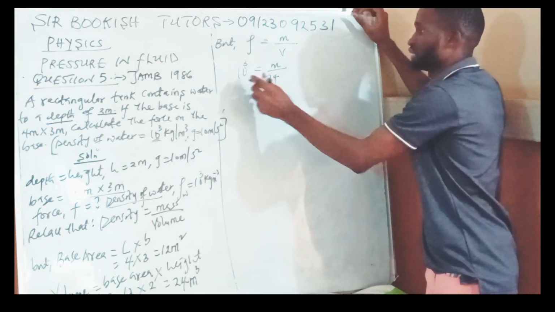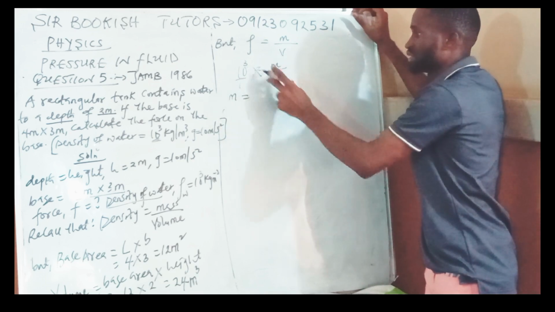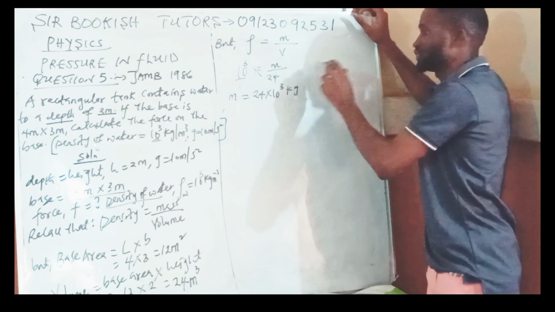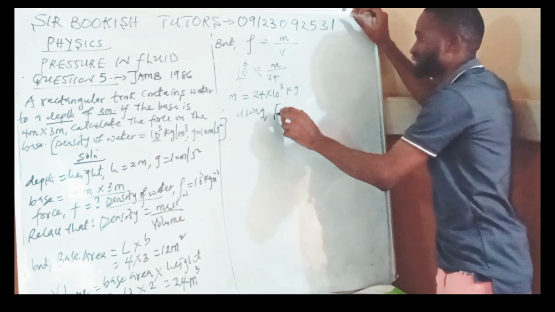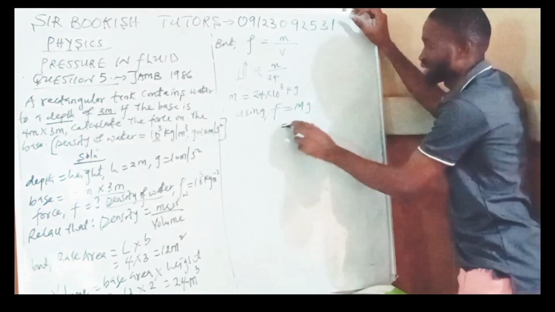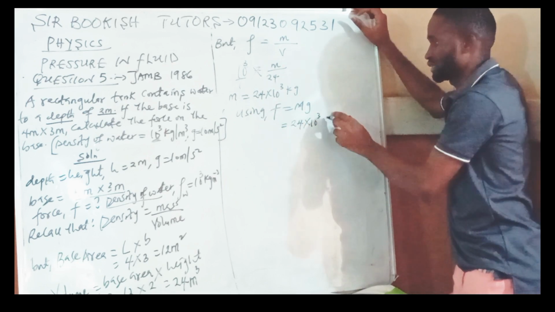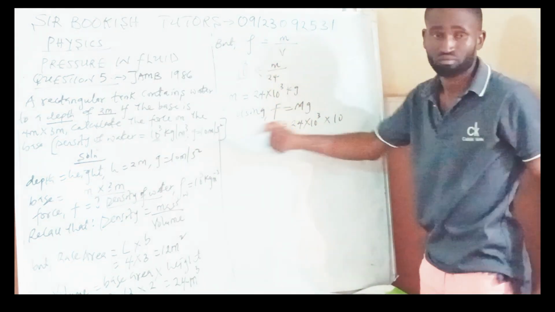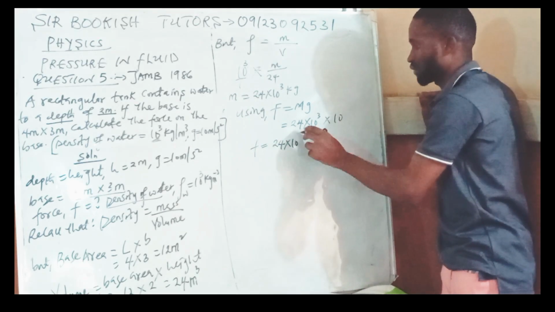So if I make it over 1, I will cross multiply. M times 1 is m. Then this times this is 24 times 10 to the power 3, all in kg. So we are working in kg now. Using F is equal to mg. We have gotten m to be 24 times 10 to the power 3, then times g. Our g is 10, given in the question. So F becomes 24 times 10 to the power 4.